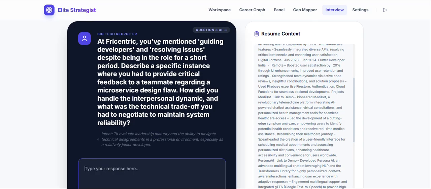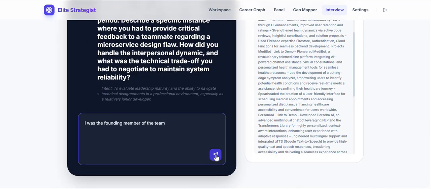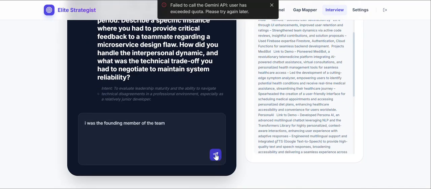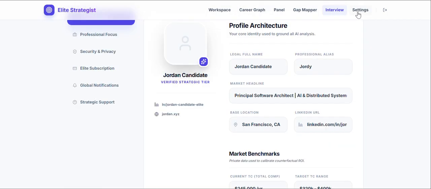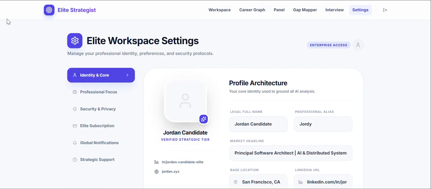For Vincent, you mentioned guiding developers. I was the founder, founding member of the team. Just see what it will give. Actually, API quota is so we can also get something similar to that. So this is just a basic profile.